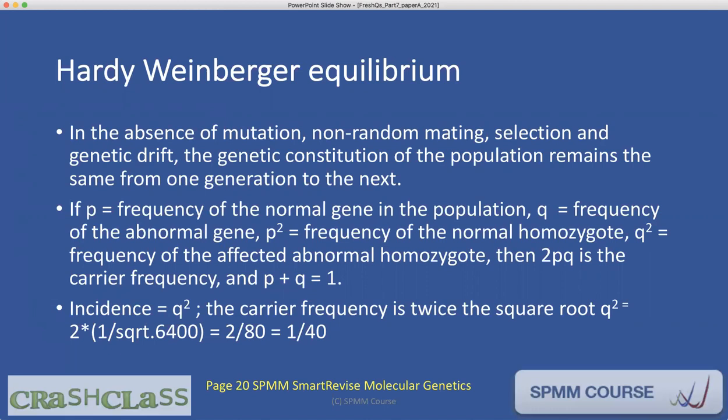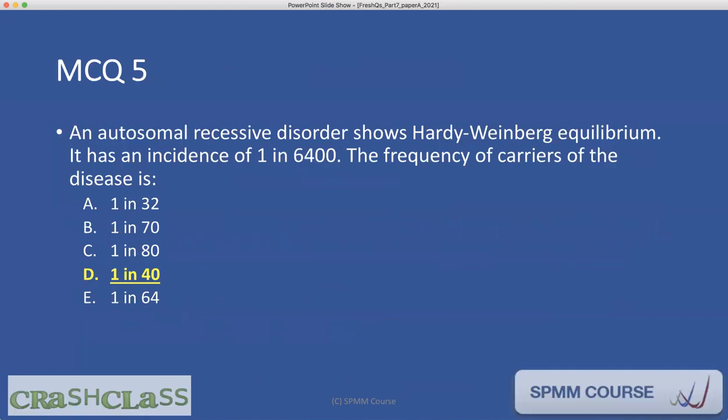Now they're asking for carrier frequency, which is 2PQ. So 2 into P and Q. So we'll assume P is small, and we'll just calculate 2Q. So 2Q is 2 multiplied by 1 by 80, and that will give you 1 by 40. So we're assuming P, normal homozygote, is small. We do not know that information, but we assume that. And generally this is okay. So we can calculate this as 1 by 40. So the answer is 1 by 40.